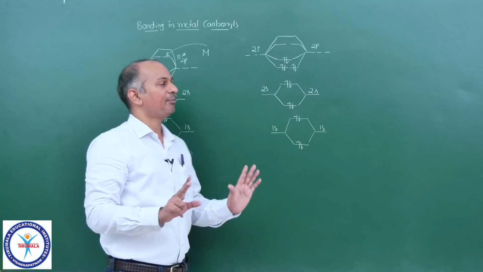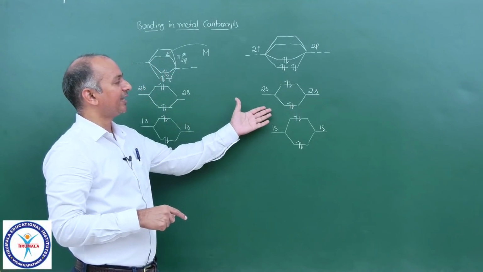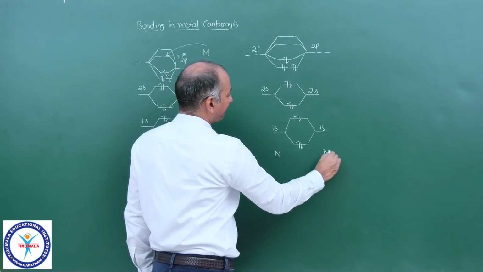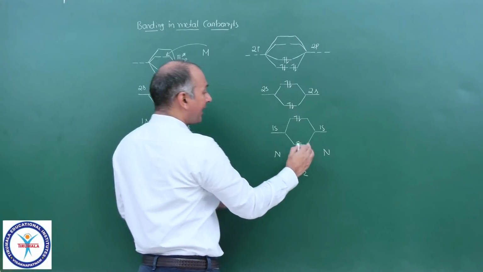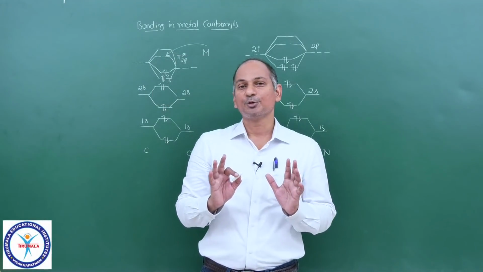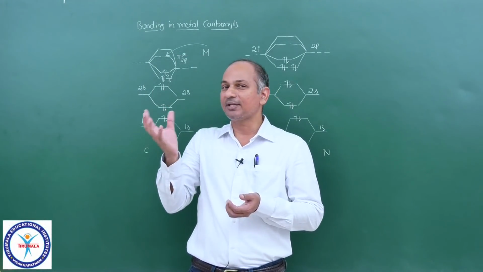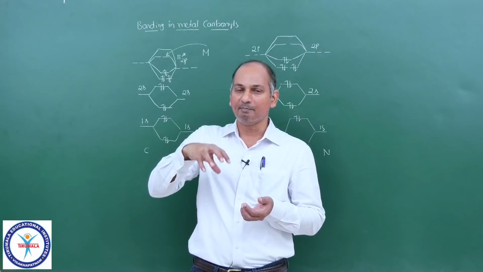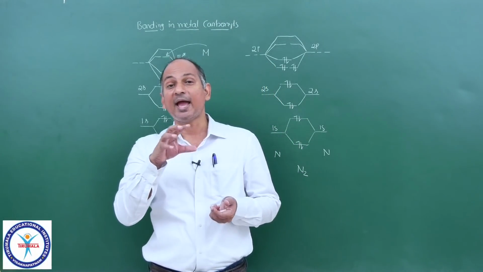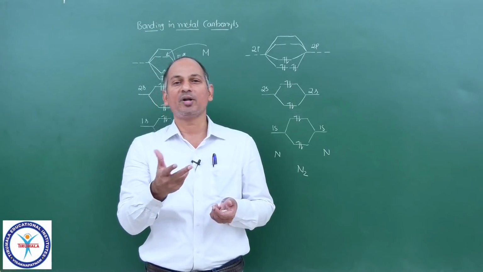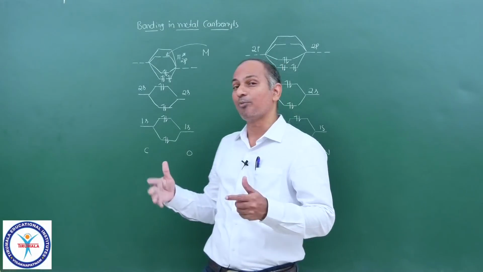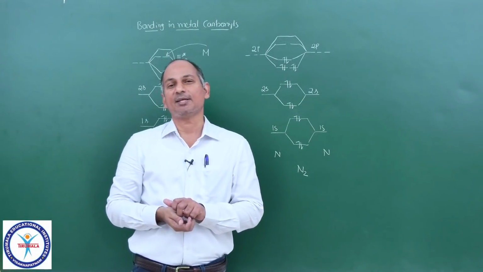But if you want to see, because you know the molecular orbital diagram of nitrogen, if you just extend the same diagram to carbon monoxide, you get the same result. Because of the acceptance of electrons from the metal, and because those electrons occupy the anti-bonding orbital, the bond order decreases. So from the MOT point of view also you can explain the same thing.